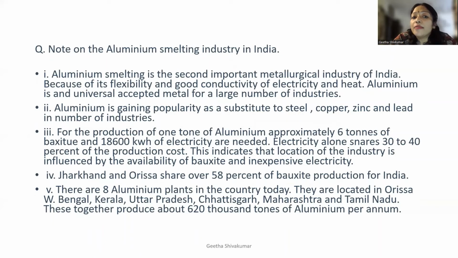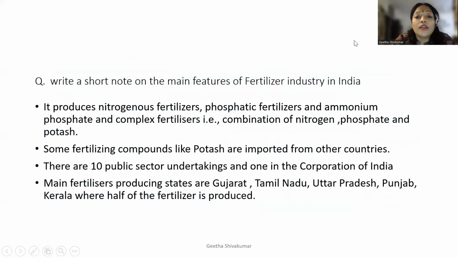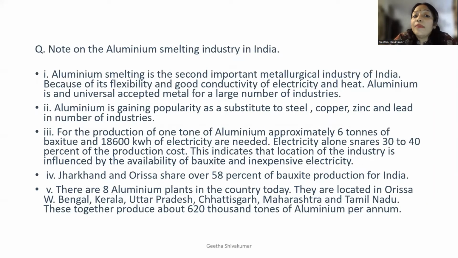Note on the aluminium smelting industry in India. Again, this is also a very important question. Okay, aluminium smelting is the second important metallurgy industry in India because of the flexibility and being a good conductor of electricity and heat. This question can come for 2 marks, where they can ask you what do you understand by that. So why is it being used?